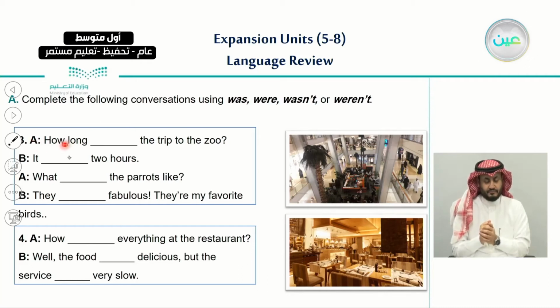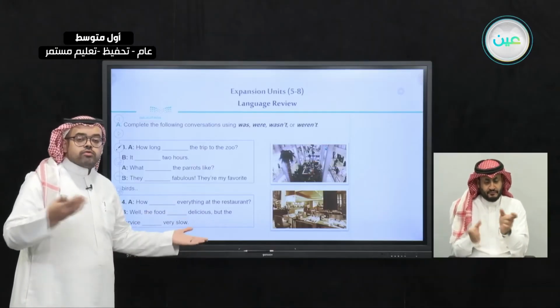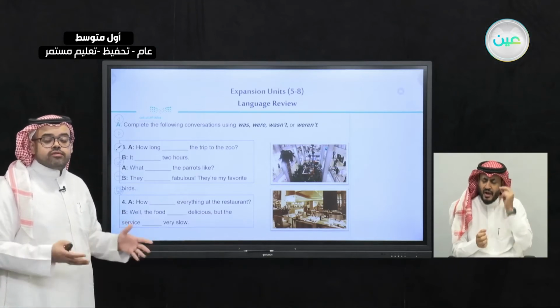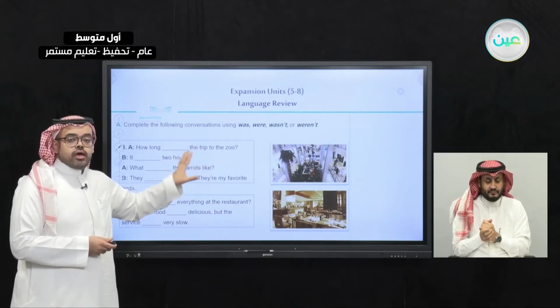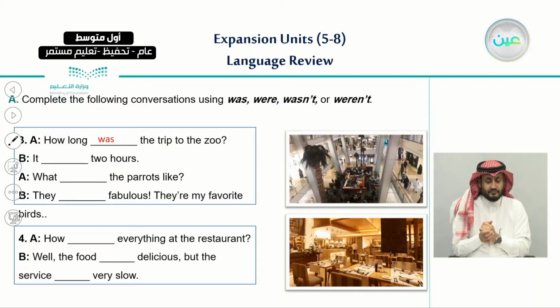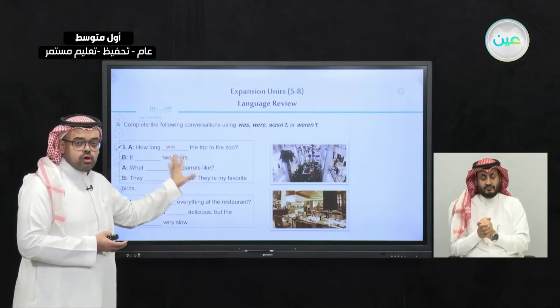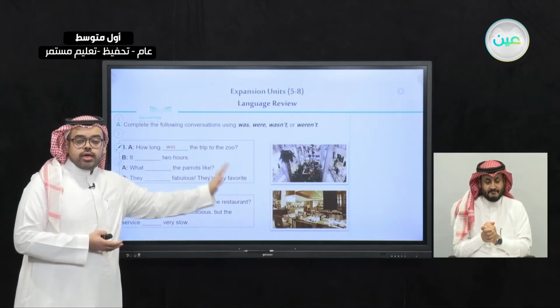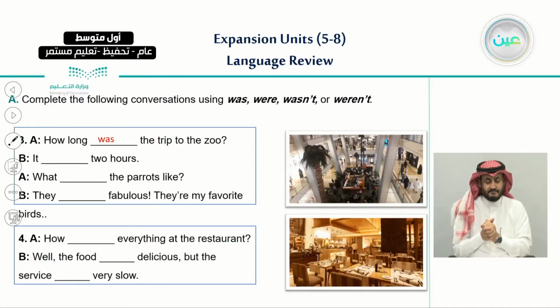A, how long blank the trip to the zoo? So here we need to continue it, as we said again, either with was or were. But how can we decide? We refer to the subject we're talking about with a pronoun. So it would be, how long was the trip? The trip, the subject pronoun we use with this verb to be is it. So we are referring to the trip with the subject pronoun it, then we can use was. So, how long was the trip to the zoo?